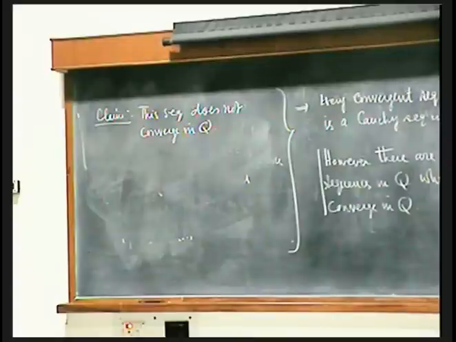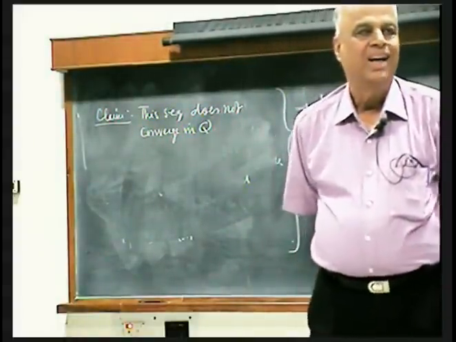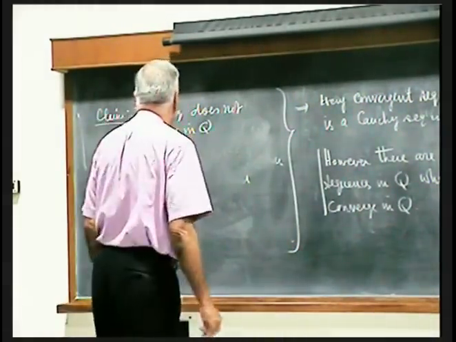Now suppose it converged. Normally what will you do? Take the limit, the limit should be R, say, you will get R is equal to 1 by 1 plus R. If you put everything to the proper order, you will get R squared is equal to 2, and that will say there is a rational number R such that its square is 2, which is false. Square root of 2 is not a rational number, or there is no rational number such that its square is 2. Okay.